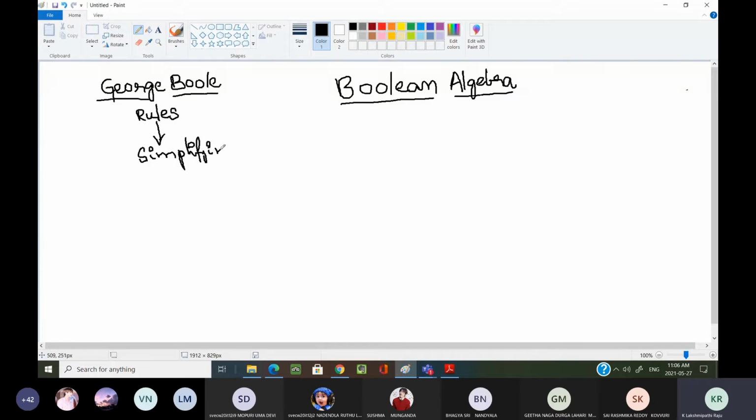Simplifying our logical expressions without modifying the functionality, without changing its functionality.